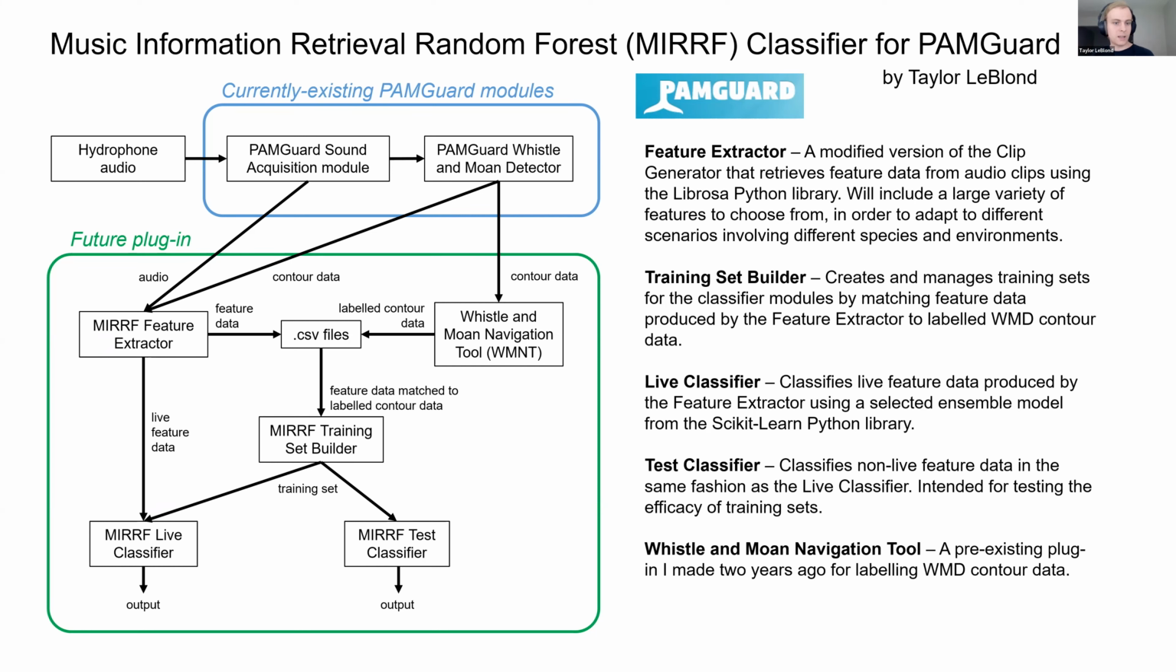And I'm developing it into multiple modules. Currently, I've mostly developed the feature extractor. For anyone familiar with PAMGuard, it has a module called the whistle and moan detector, and what it does is it processes the audio, turns it into a spectrogram, of course, and looks for contours that stick out in the audio, such as harmonics, which is what occur when whales make sounds. And it's pretty accurate if you have the right settings.